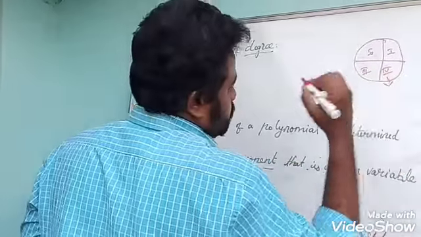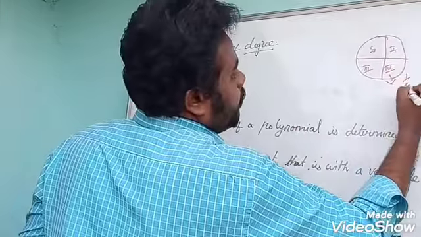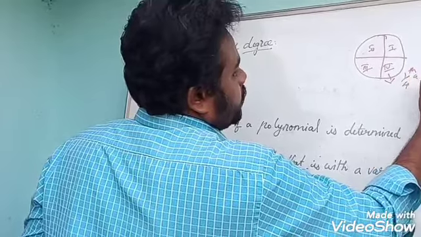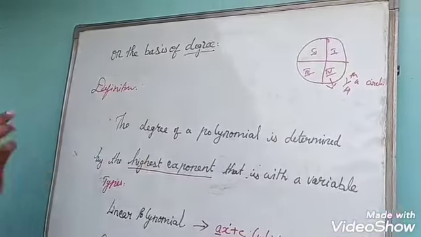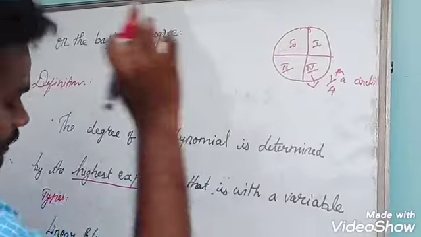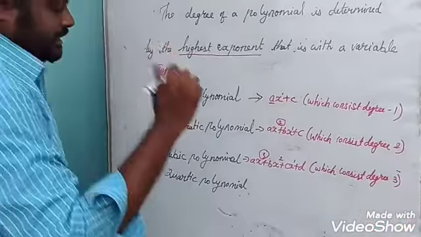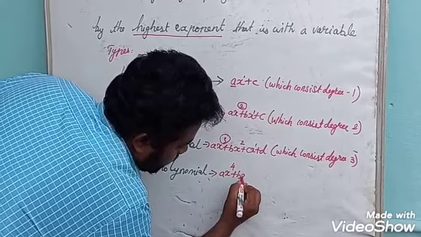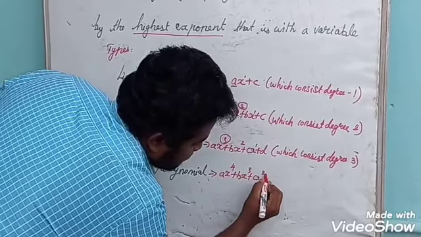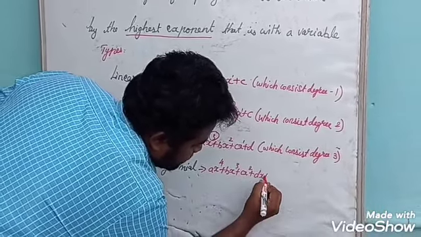That means quarter portion, 1/4 of a circle. So quartic means the basic polynomial ax power 4 plus bx cube plus cx square plus dx plus e.